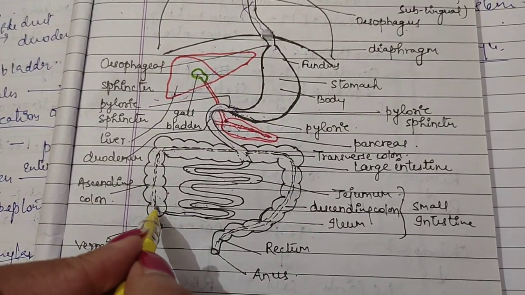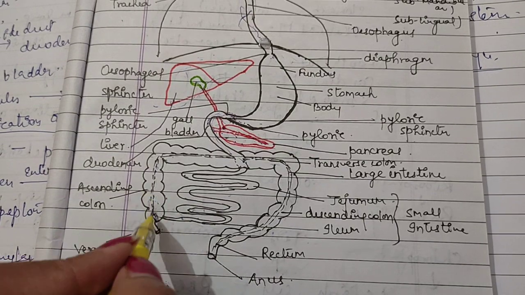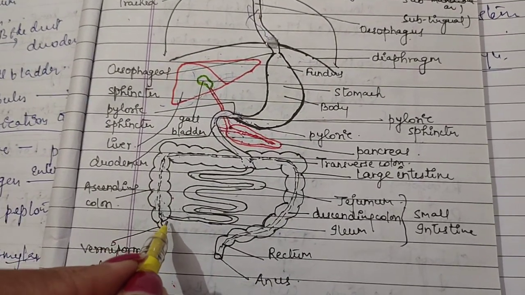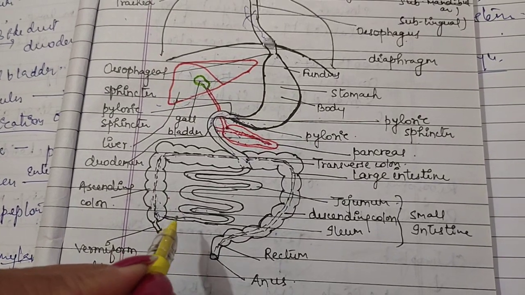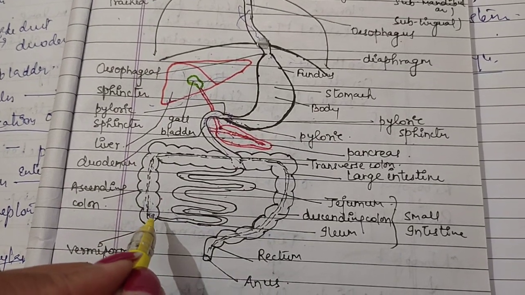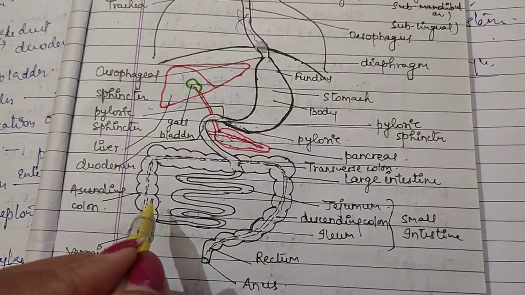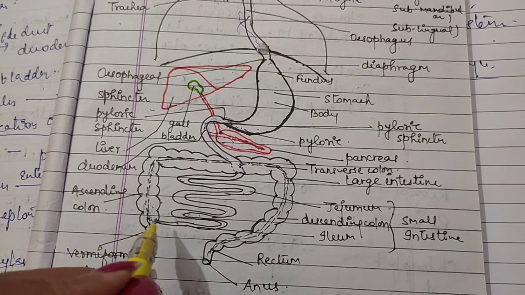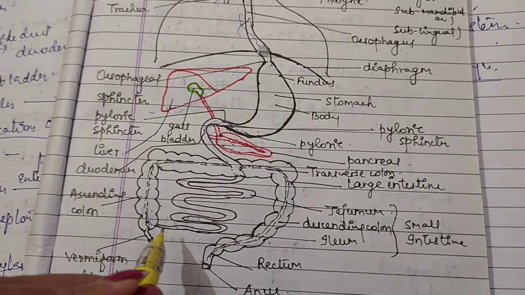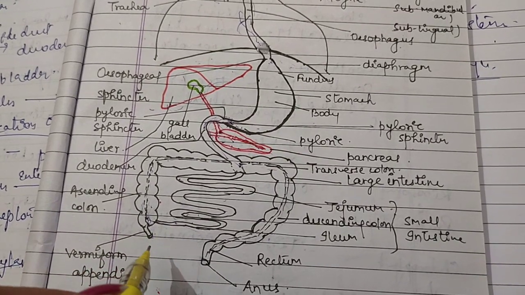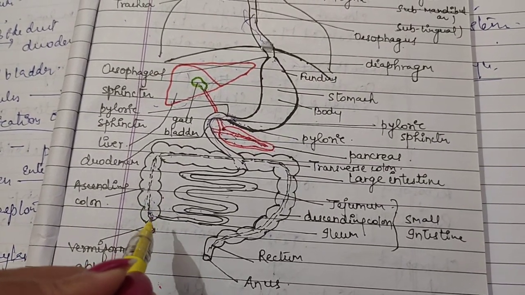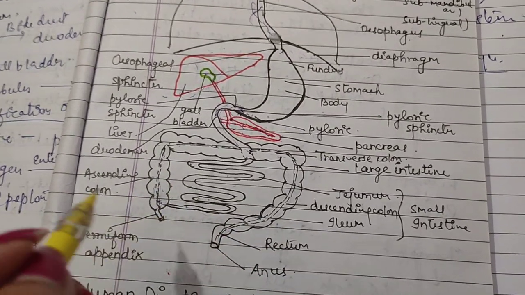In addition, bacteria are present here in the cecum region. It is a resident of bacteria. Bacteria in the large intestine promote the breakdown of undigested material. So here bacteria is present, which promotes the breakdown of undigested material and makes several vitamins like vitamin K, which the body needs for blood clotting. So here it also forms vitamin K, which is needed by the body during blood clotting.